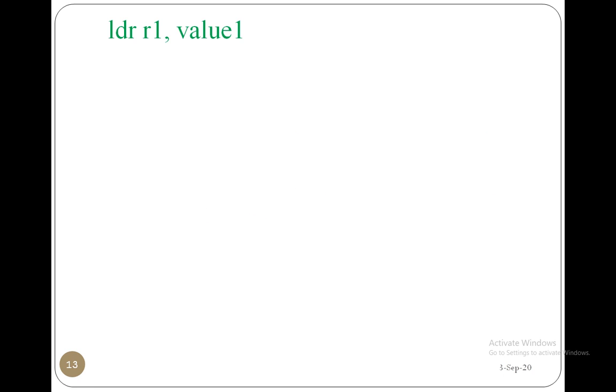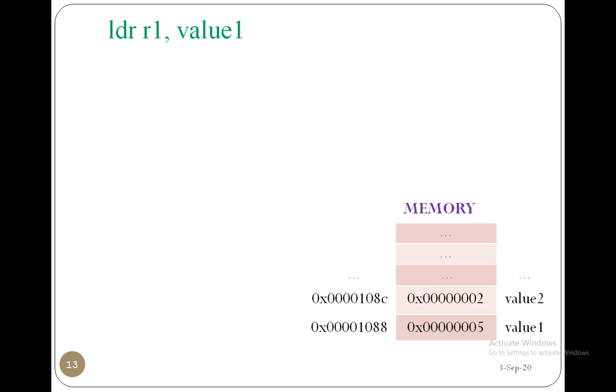LDR R1, value 1. Let us consider value 1 may be 2 or 5, stored in the memory first of all. So in the memory, value 1 is 5 and value 2 is 2. The 5 is stored at the address 00001088 and the 2 is stored at the next address. See here. Now observe, what is the output of LDR R1, value 1? The value 1 is 5 and the address of that 5 is 88.